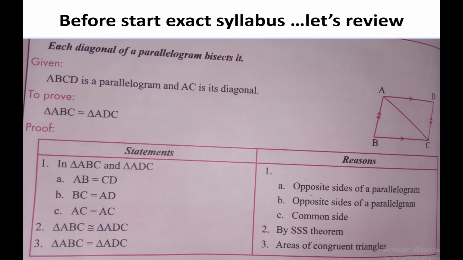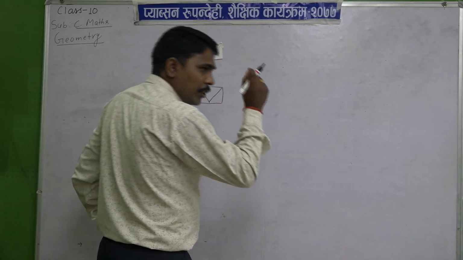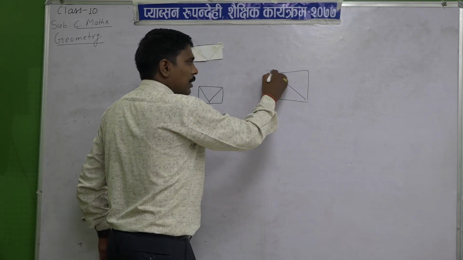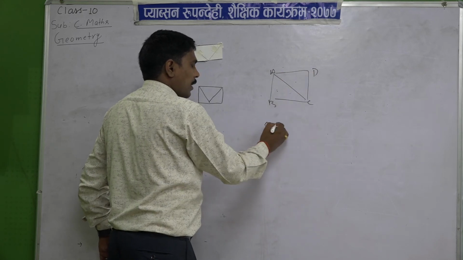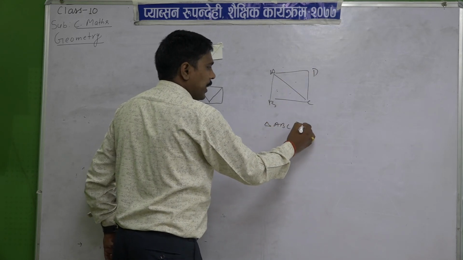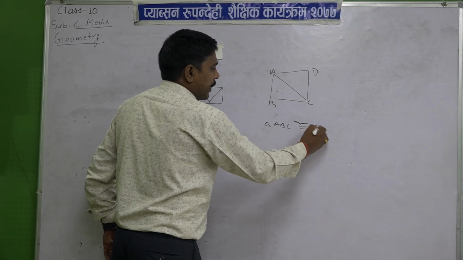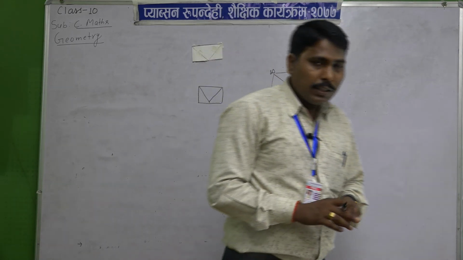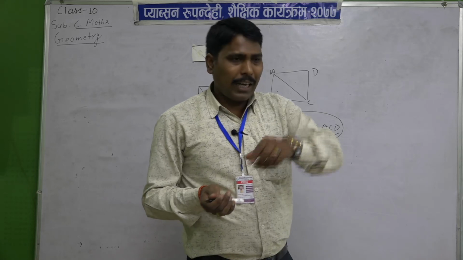Then by the SSS axiom, triangle ABC is congruent to triangle ADC. It means if they are congruent, then the areas of these two congruent triangles are equal. In this way we can prove it for the diagonals. When we show these two triangles ABC and ACD congruent, then we can prove this. I am just showing it, and now time has passed.